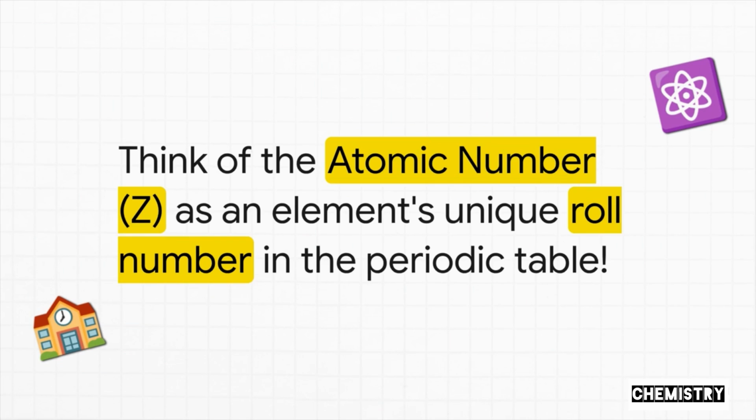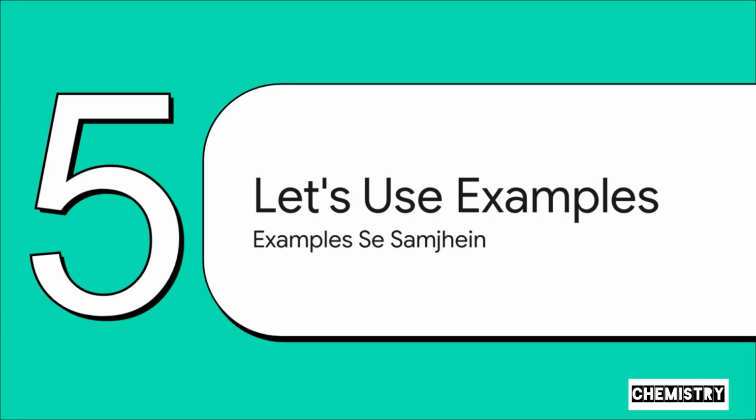Here's an easy way to remember it. Think of the atomic number, Z, as an element's unique roll number. Just like your roll number identifies you in class, the atomic number identifies an element on the periodic table. For example, hydrogen's roll number is 1, helium's is 2, and so on. And that number never, ever changes for that element. It's its fingerprint.